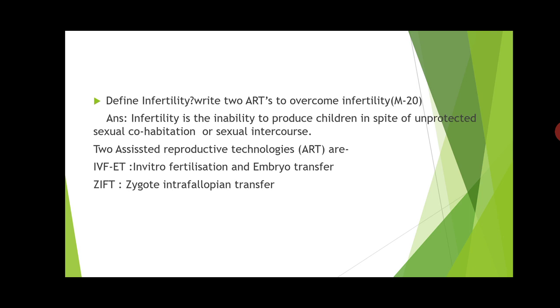Then the next thing, it is also a split question, as you are seeing. The first part carries 1.5 marks, the next part carries 1.5 marks. The first part is about infertility. If you answer it, you will gain 1.5 marks. The next part is about ARTs, again for 1.5 marks, that is assisted reproductive technologies. They have asked to mention 2, write only 2. So IVF-ET, in vitro fertilization and embryo transfer, and the second one is ZIFT, zygote intrafallopian transfer. So like this you have to answer point wise.